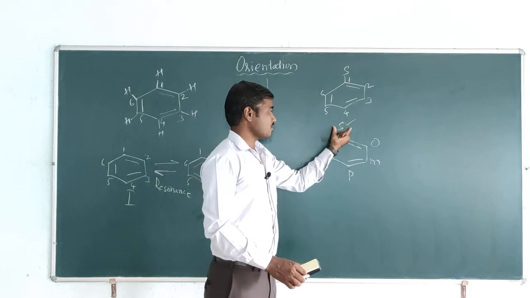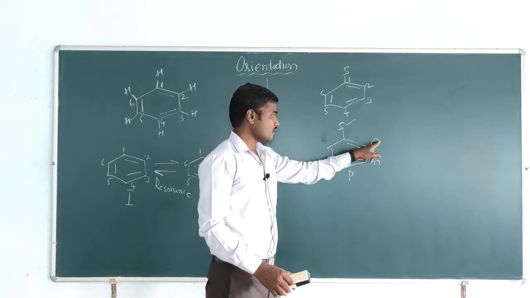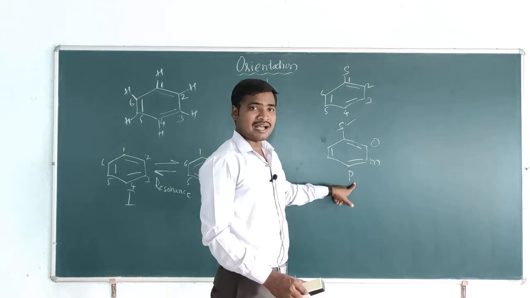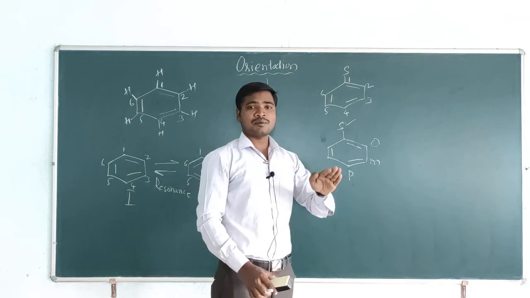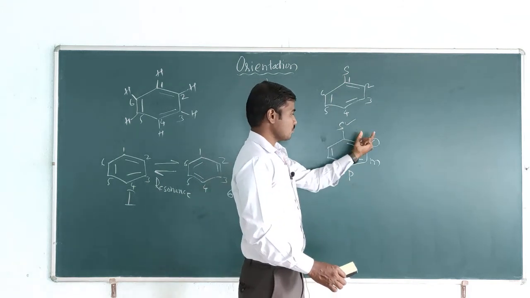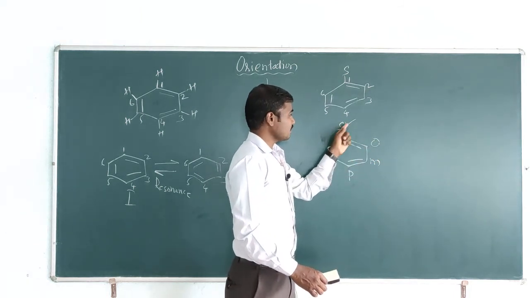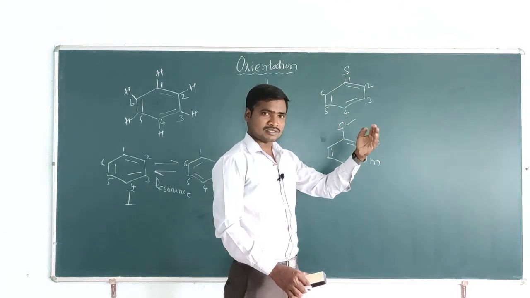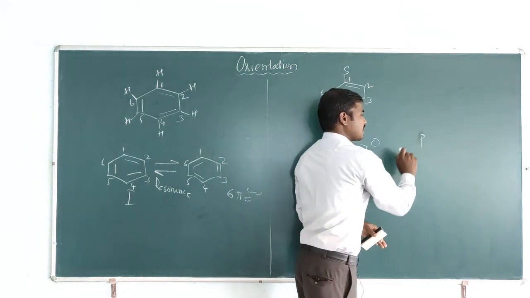Depending on that substituent, we can say the ortho, meta and para positions as well. This substituent directs the further, that is the electrophilic, substitution to particular positions. That means this substituent can direct the second substituent, which we can take as P.